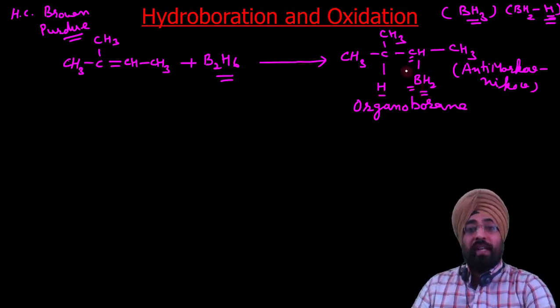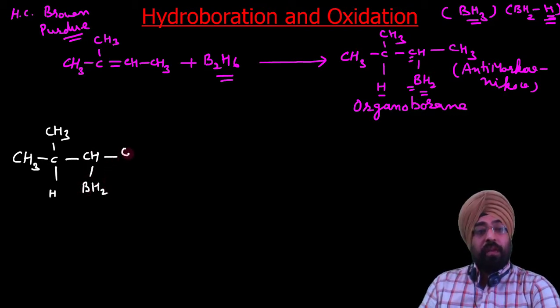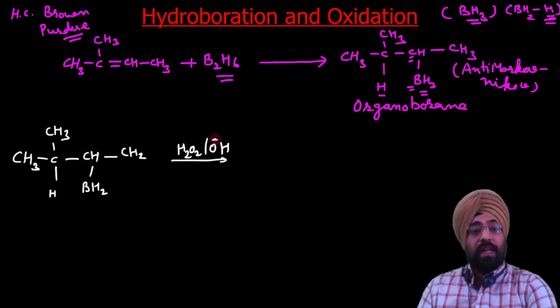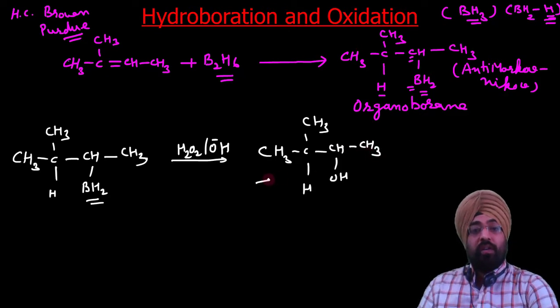Then in the next step, he oxidized this organoborane compound with the help of alkaline hydrogen peroxide, which we can write as H2O2 and OH negative. The BH2 was replaced by OH, and we got this alcohol.